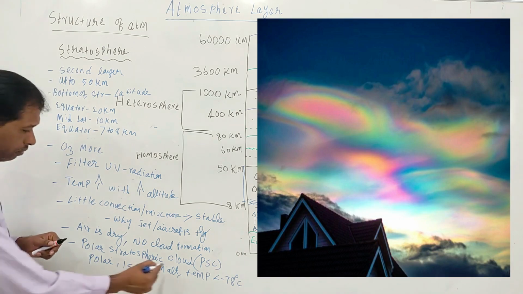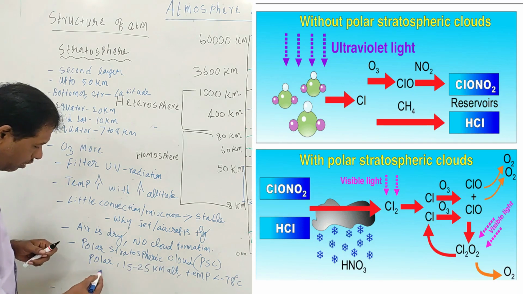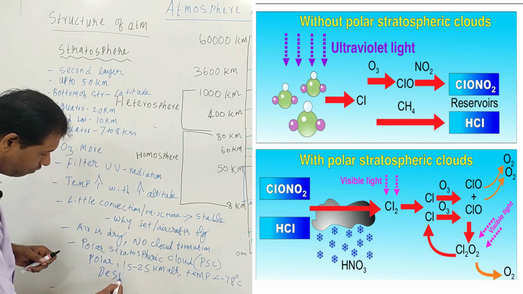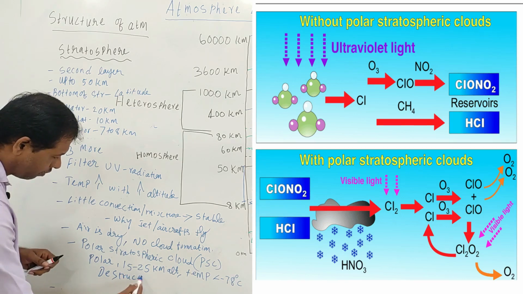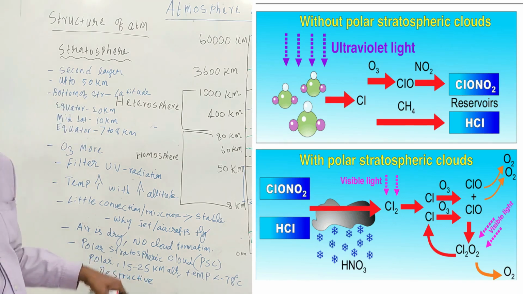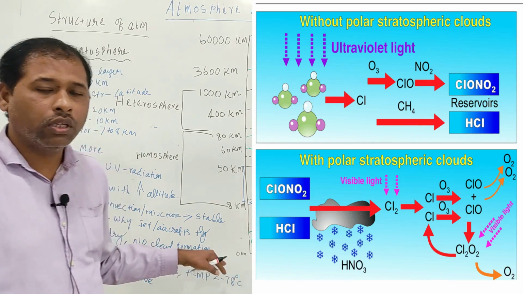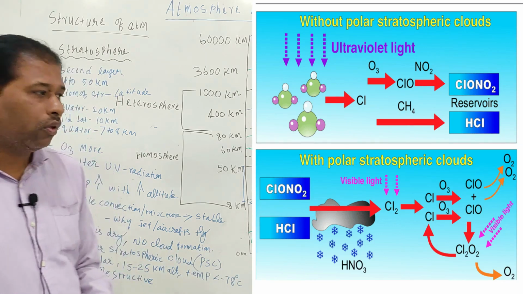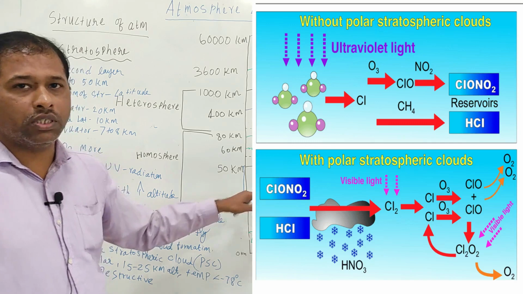Actually, this polar stratospheric cloud is a destructive one, because it encourages the reaction of ozone molecule depletion.